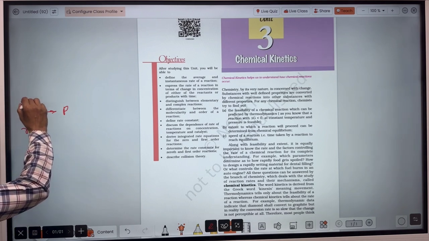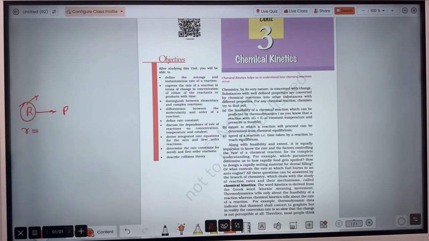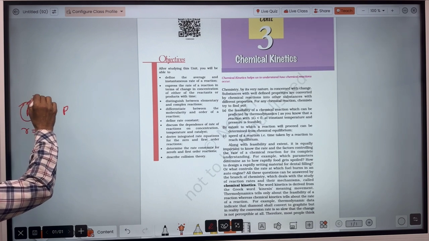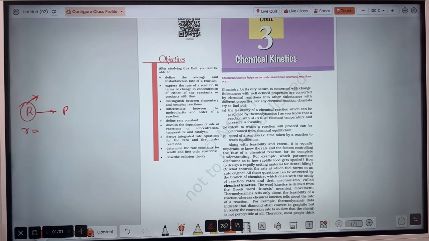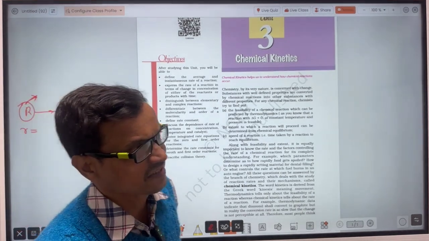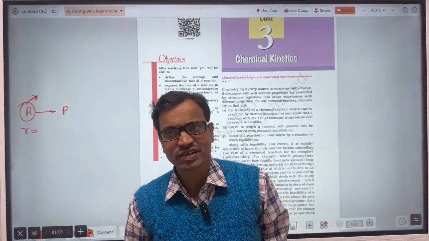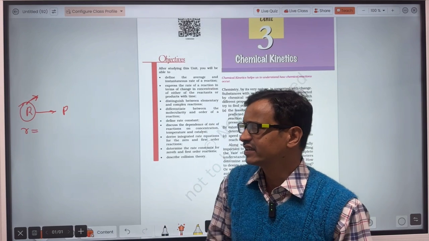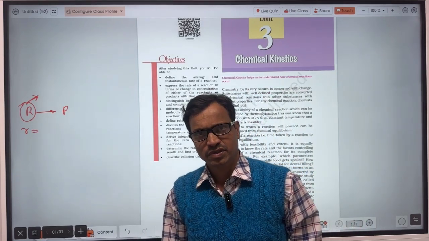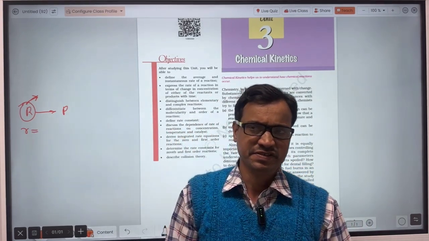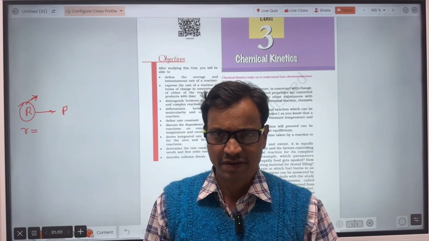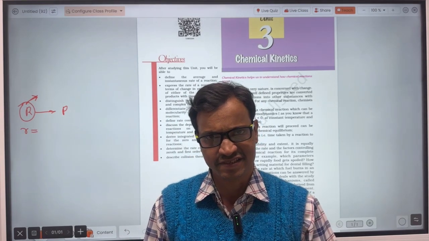When we consider the change of reactant, the initial concentration will be more and the final concentration will be less. Whenever there is a change, it is always final minus initial.